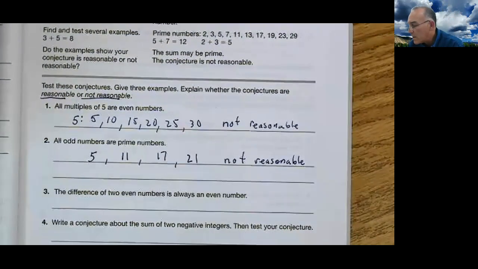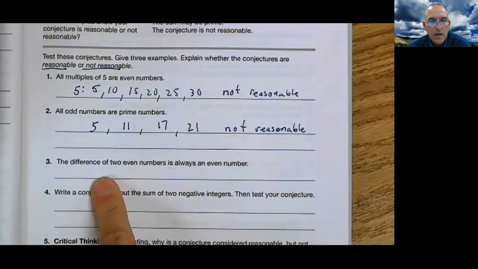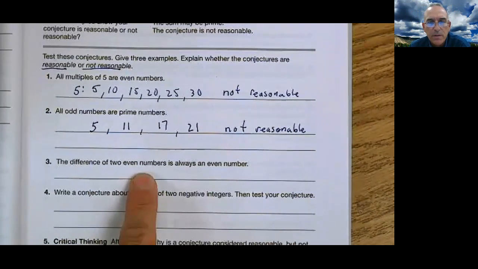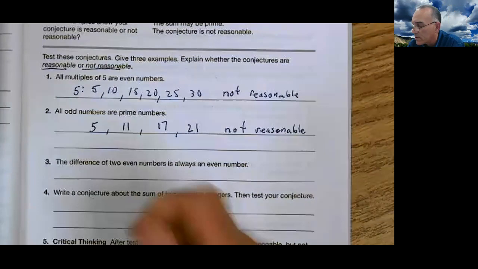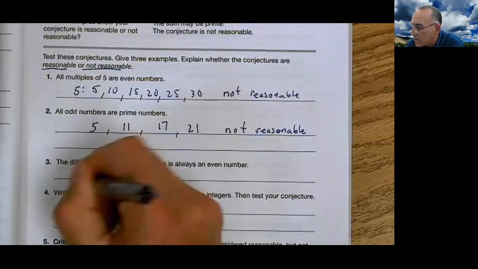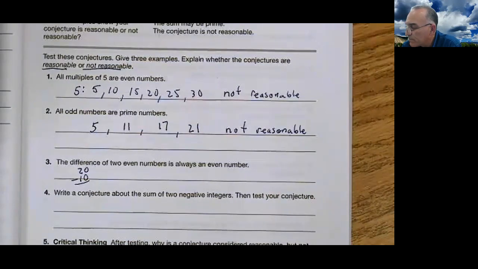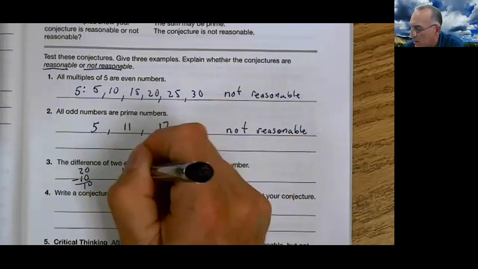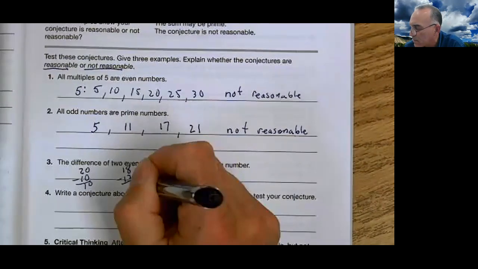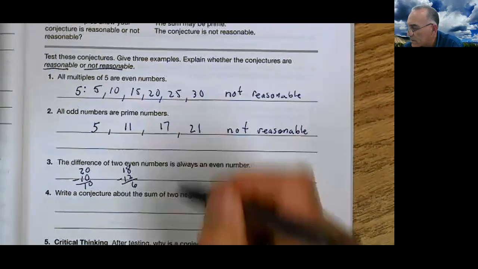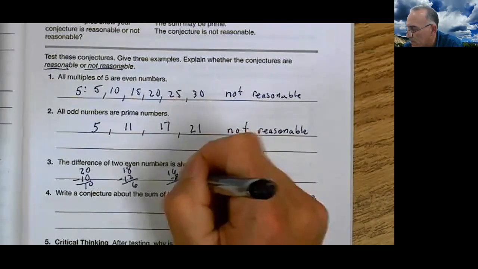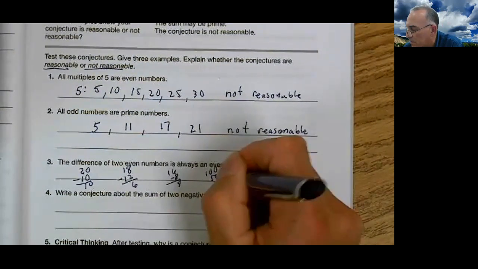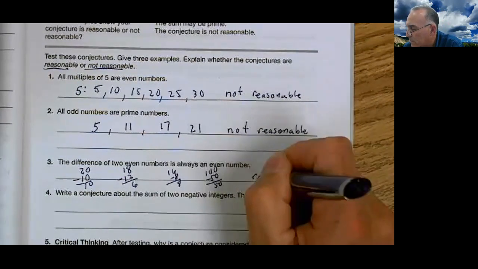Let's go on. The difference of two even numbers is always an even number. So if I did the difference of two even numbers, 18 minus 12, is it always an even number? I think it sounds reasonable. 100. You say, well, that's reasonable.